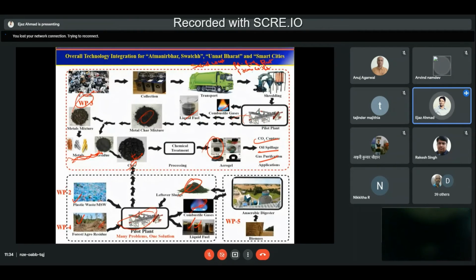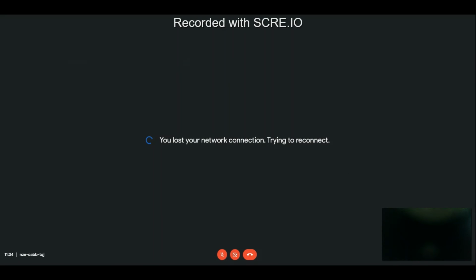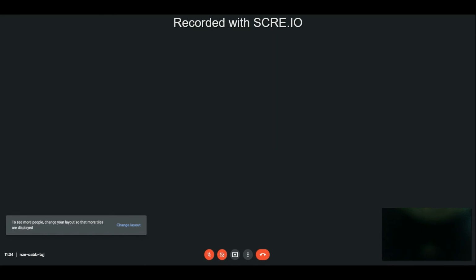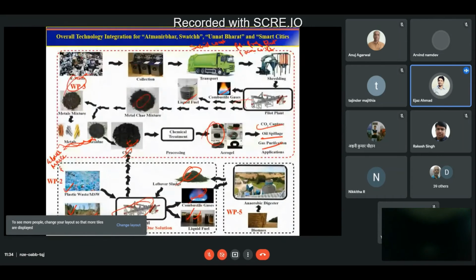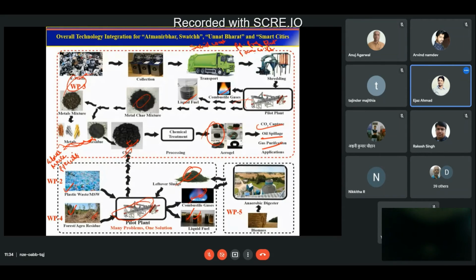In fact, besides that, I'll tell you one more thing: nowadays we are using gloves, we are using masks, we are using PPE kits, etc. This you can put into this one reactor as well. Now the question is how you are going to do that.